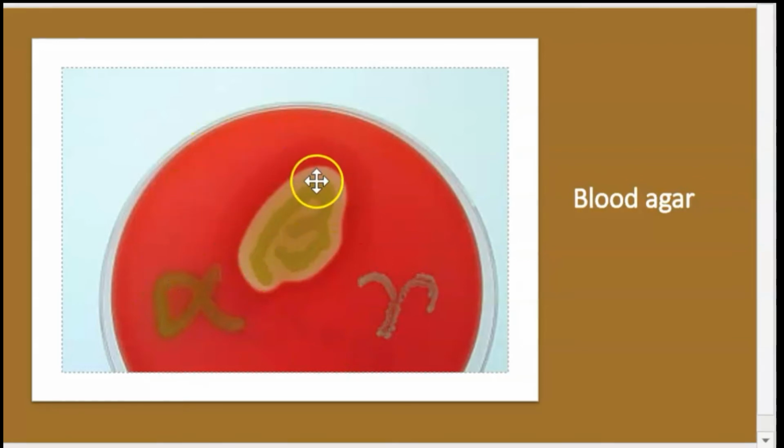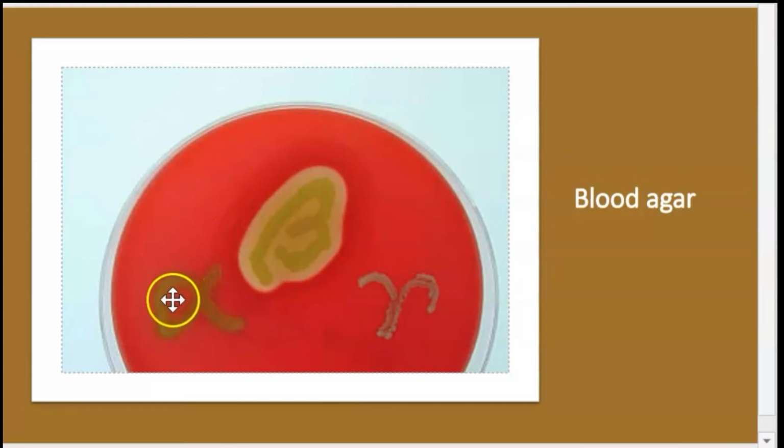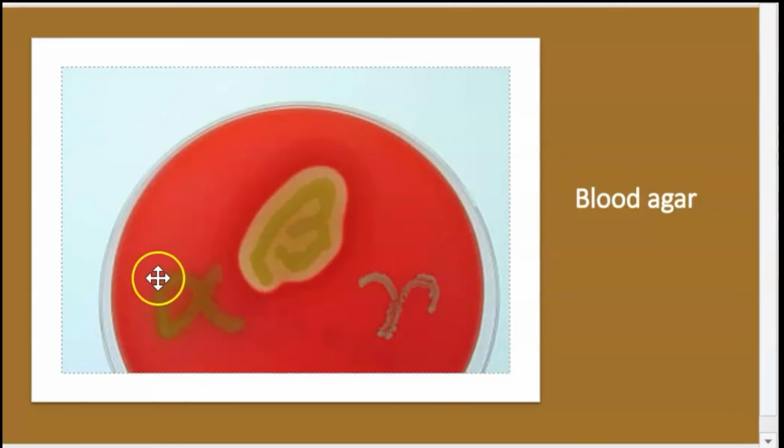And if the bacteria that is grown on the culture media partially lyse or incompletely lyse the RBC, it gives green color in the surrounding of the bacteria and it is called alpha lysis. And if you see no color change, it means that there is no lysis of RBC and it is called gamma lysis.